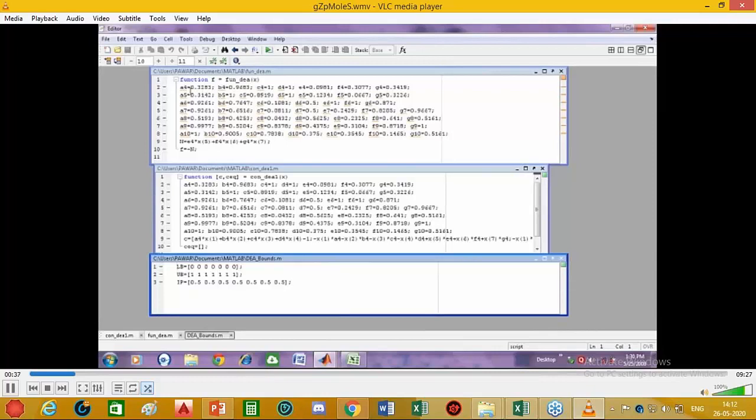So this is the M file for the objective function. Here rows 2 to 8 basically represent the attribute data for the 7 materials. The objective function here is n, and we have 7 variables in our case: v1, v2, v3, v4, and u1, u2, and u3. While preparing the M file, these variables are represented as x1 to x7 respectively.